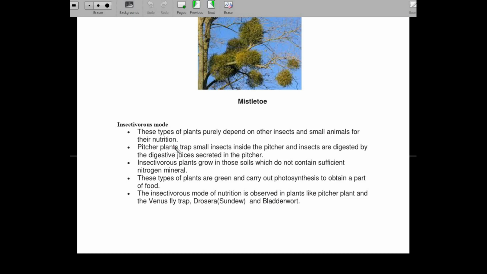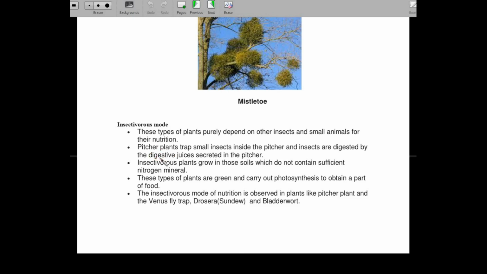So in this type of nutrition, the plants depend on insects and small animals for their nutrition. Typical examples are pitcher plant, Venus flytrap, Drosera, or bladderwort. What happens is the insect or any small animal will sit inside the plant, and when taken inside, there will be a lot of hairs or some adhesive substance.